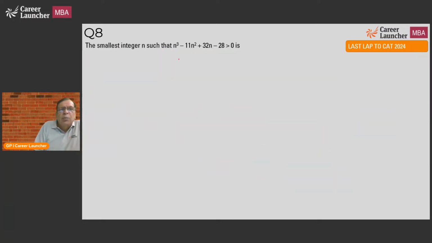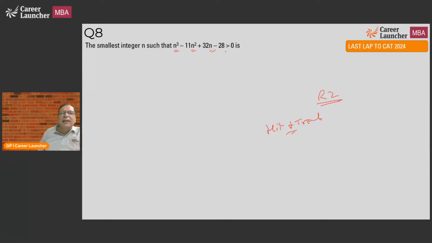Question 8. The smallest integer n such that n cube minus 11 square... Round 2, without even thinking. Why? Because it's a cubic, and I will typically do a hit and trial for it, which means I'll put different values of n and check. For example, I can clearly say n equal to 0 will not satisfy. N equal to 1, 2, 3, 4, I'll start checking.